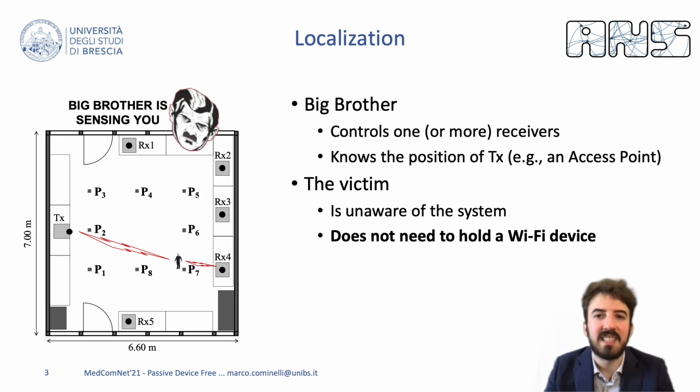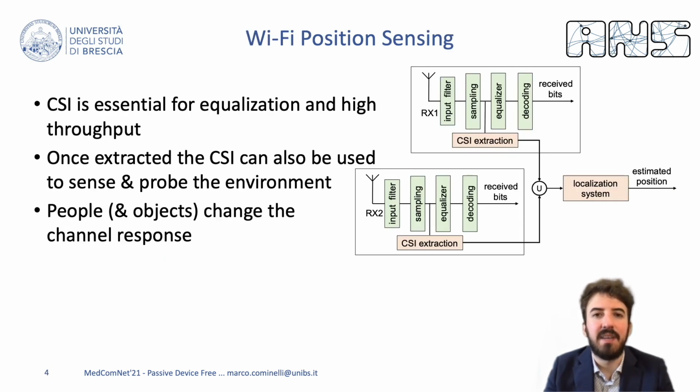The CSI conveys some kind of information about the physical environment through which the signal has propagated. If the person moves around in the room, the different reflections of the signal will cause different CSI profiles at the receivers and eventually enable victims' localization. CSI data are very important in an OFDM communication system like Wi-Fi because they allow for accurate equalization of wideband signals. Traditional fingerprinting techniques are able to track one person in a room by studying how the channel response changes as a function of different positions of the victim.